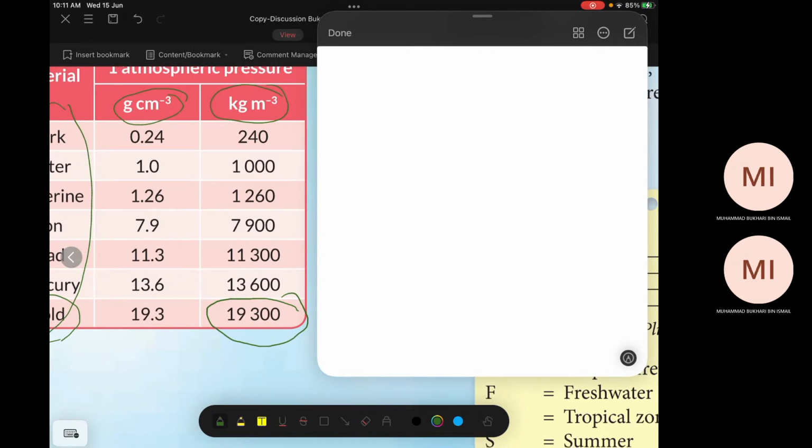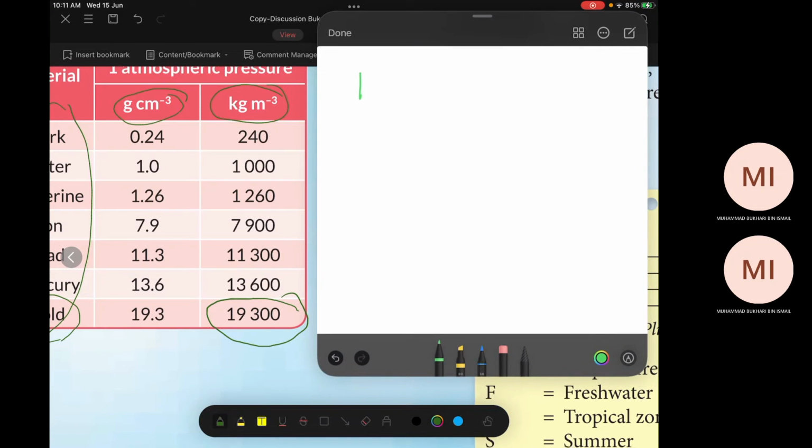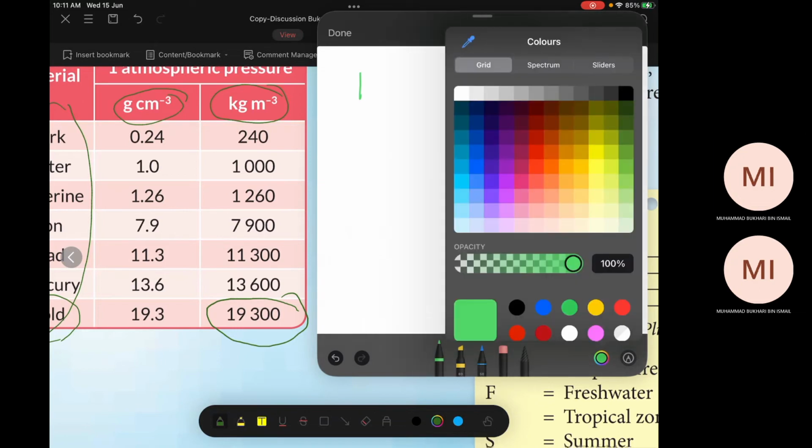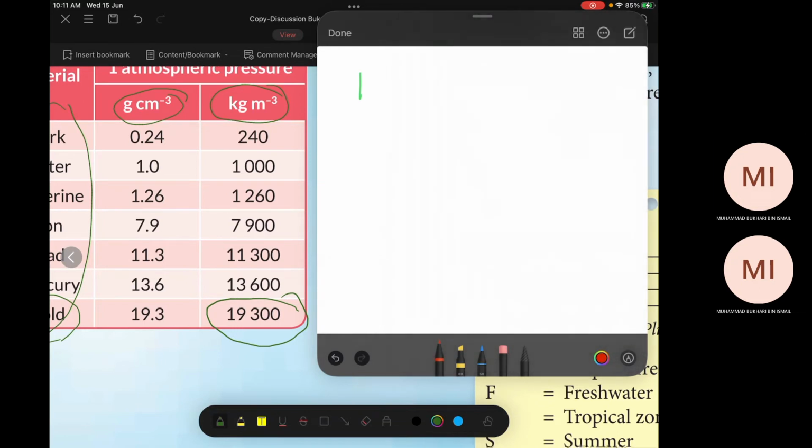Let me use red color. For example, 19.3 gram per centimeter cube. So you need to do two things here.